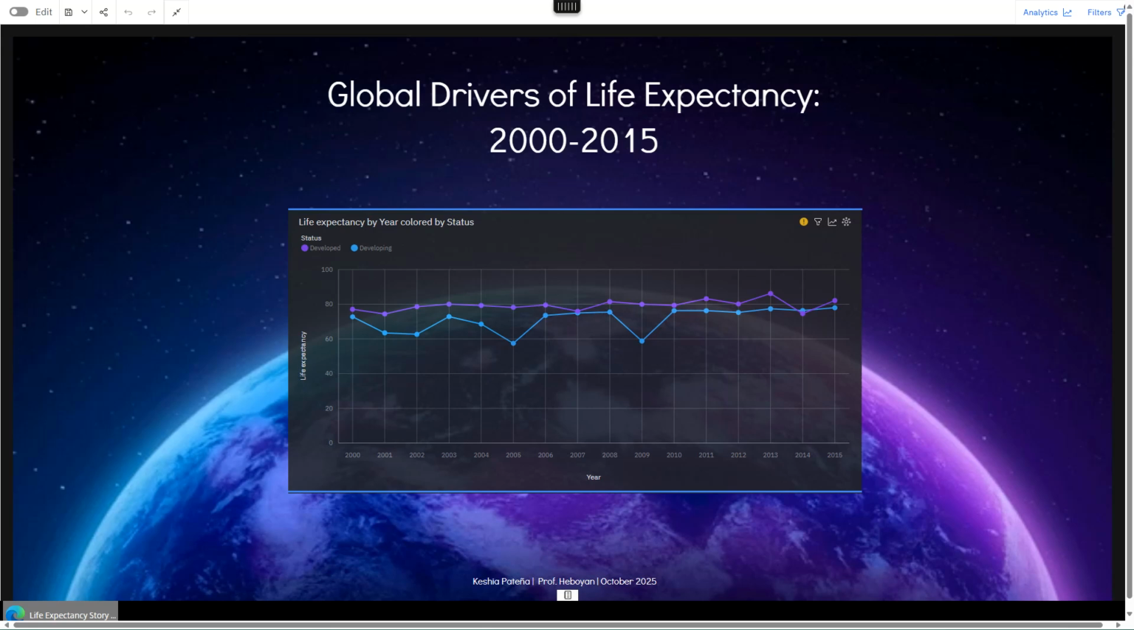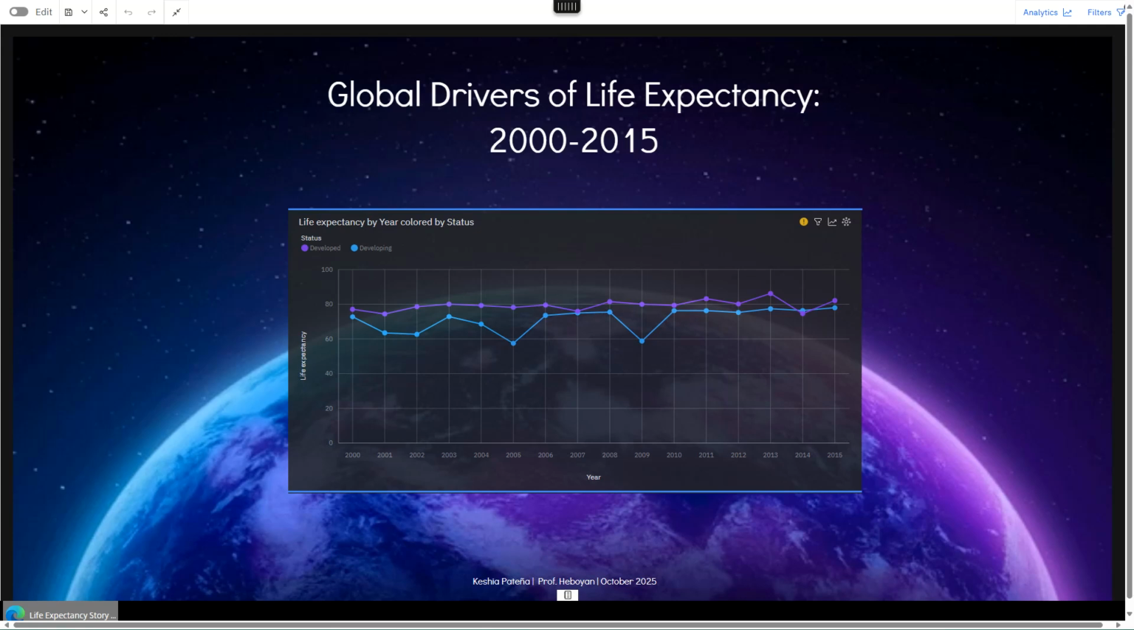In this story, I'll be exploring the global drivers of life expectancy using data from the World Health Organization. This dataset includes almost 3,000 records across 22 different fields spanning from the year 2000 to 2015. It covers health, demographic, and economic indicators from both developed and developing nations. The big question driving this story is, what factors most influence how long people live across different countries?